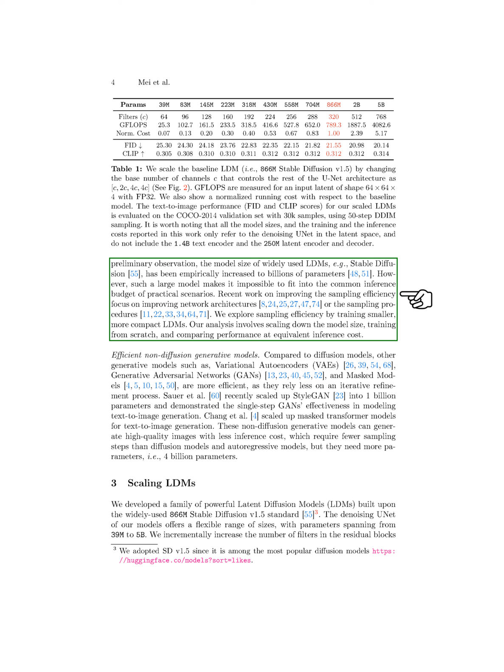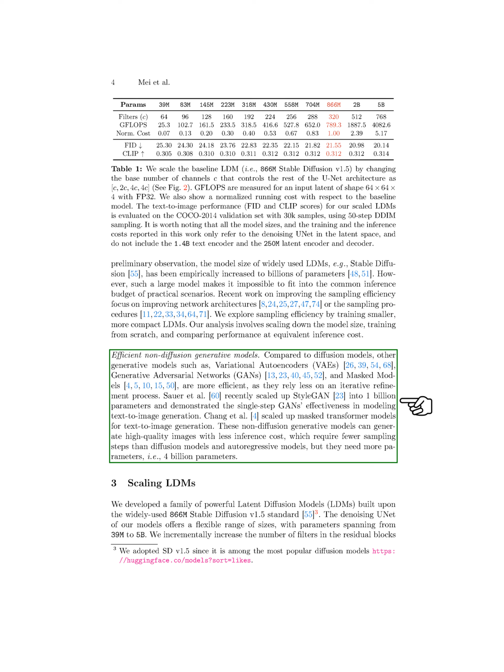Compared to diffusion models, non-diffusion generative models like variational autoencoders, VAEs, generative adversarial networks, GANs, and masked models are more efficient as they do not rely heavily on iterative refinement. Some recent studies have successfully scaled up non-diffusion models, such as StyleGAN and mask transformer models, for tasks like text-to-image generation.